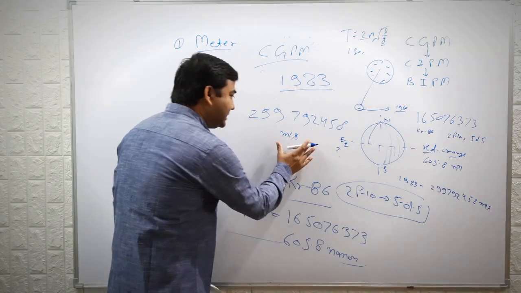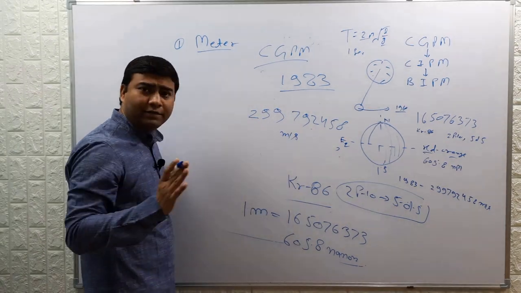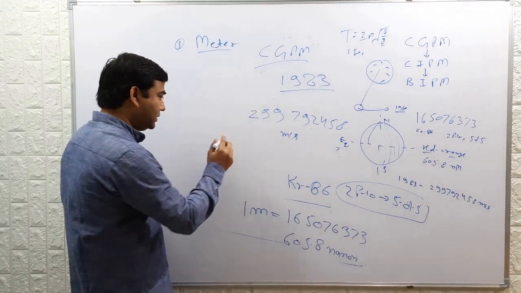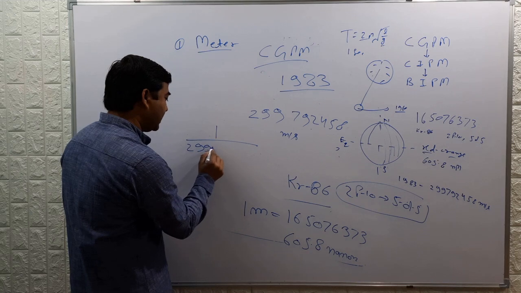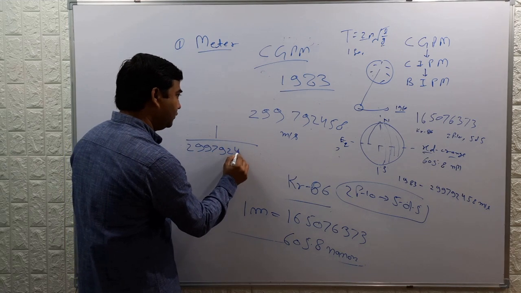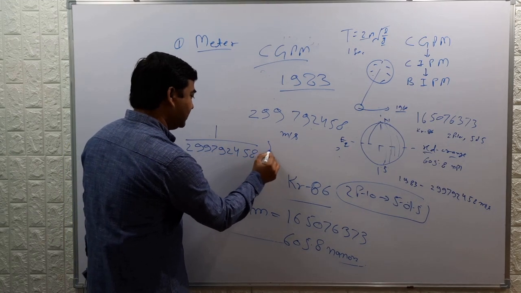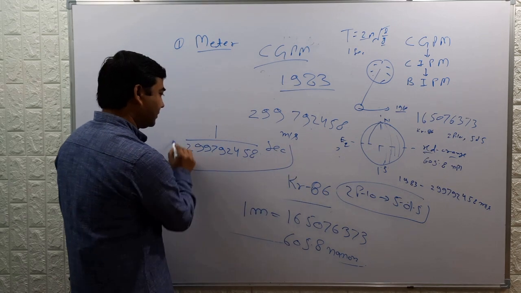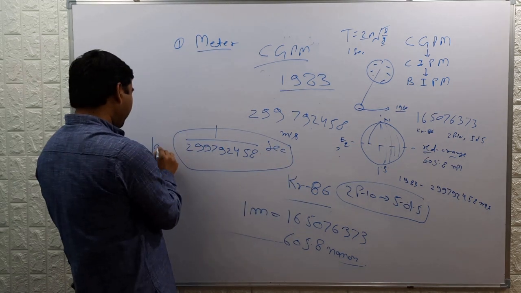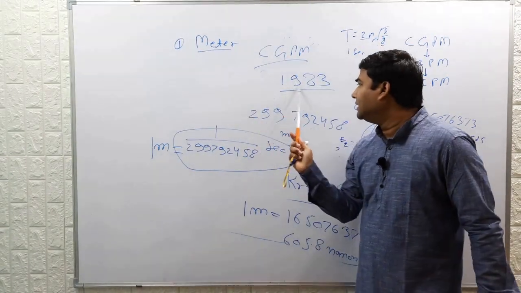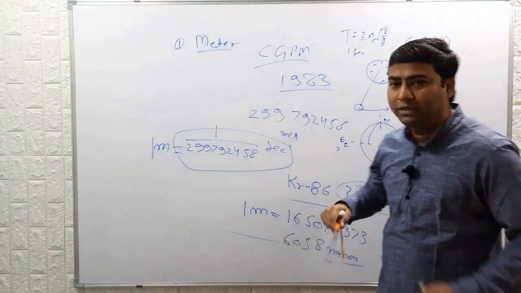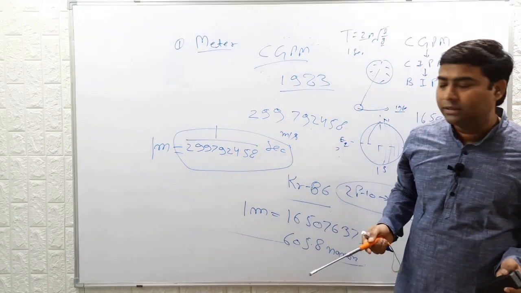The meter was defined as the distance traveled by light in vacuum in 1 by 299792458 seconds. So in 1983, CGPM passed a new resolution to redefine the meter.